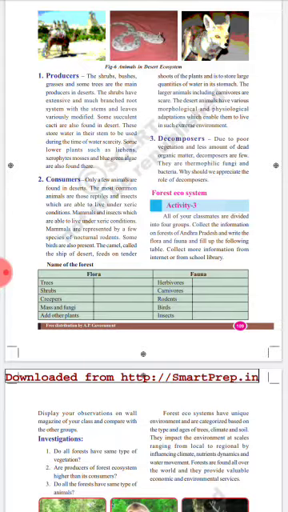See next one, decomposers. What type of decomposers are present? Due to the poor vegetation, means there are very few plants and a small amount of dead organic matter, decomposers are few. They are thermophilic fungi and bacteria. This is the main concept in the desert ecosystem.